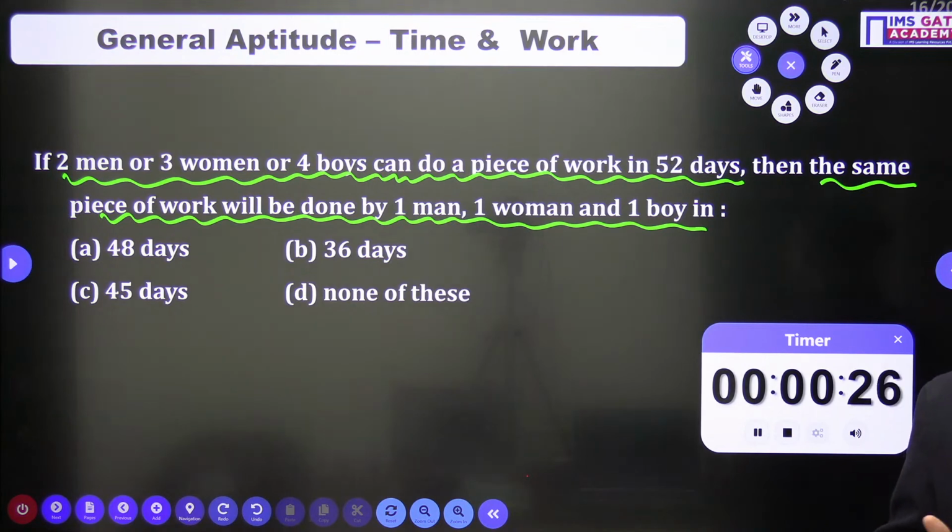Yes बच्चों, tell me what is the answer. A very simple question we are having.